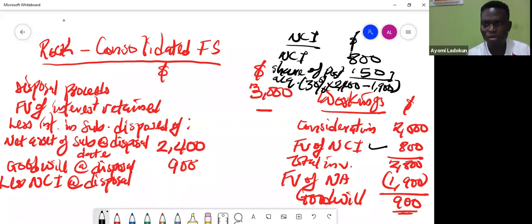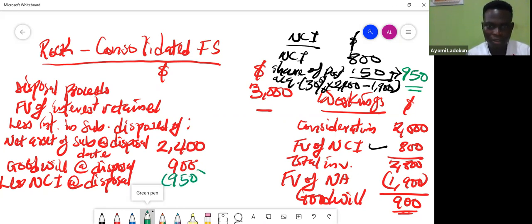So if I add this up, I'm going to have 950. So this is my NCI at disposal. So I will now come here and say 950. Did you see that?